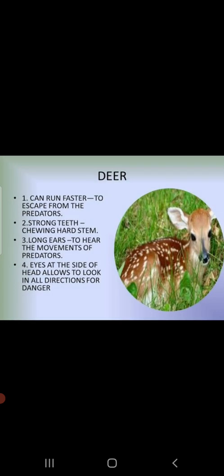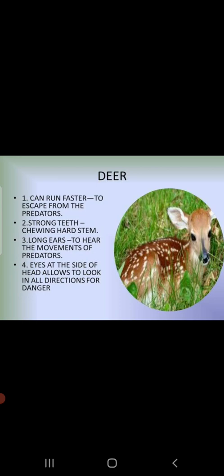Then adaptations in a deer. Body color is such that it can blend into the surroundings, thus avoiding being caught by the predators. It has long ears to help recognize the movement of predators. The eyes are present on the side of the head so that it can look in all directions. This helps it to escape danger. It can run very fast. This helps the deer to run away from the predators. So these are the adaptations by the predators and prey in the grasslands and forest.